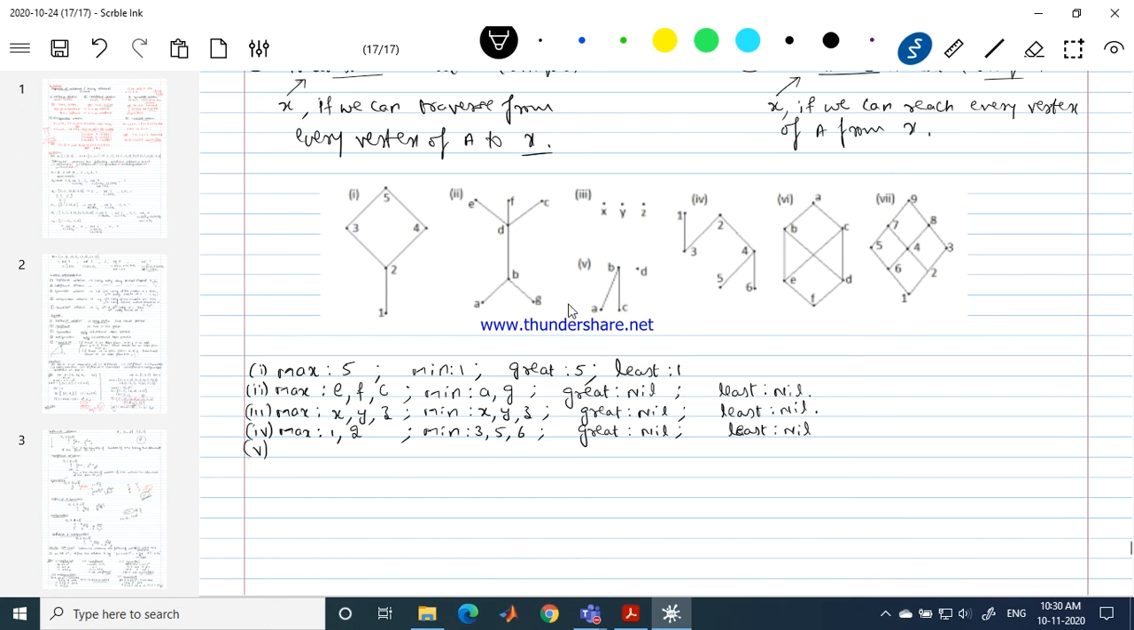Okay, let me speak about example number 5. In this one, give me the maximal elements first. Minimal elements. Friends, I'm waiting for the answer. Maximal.